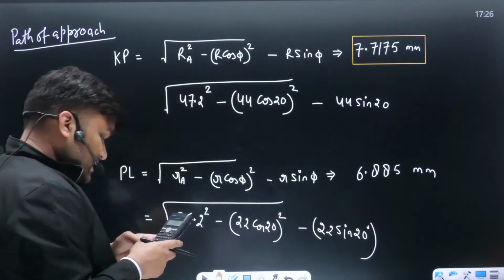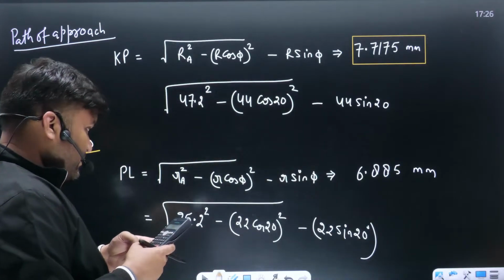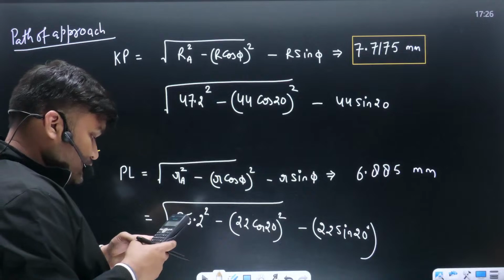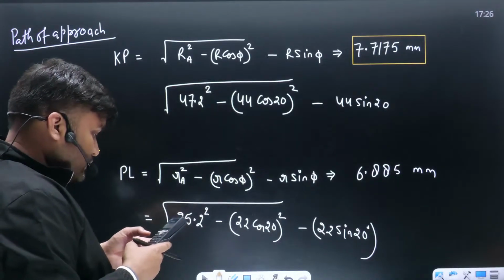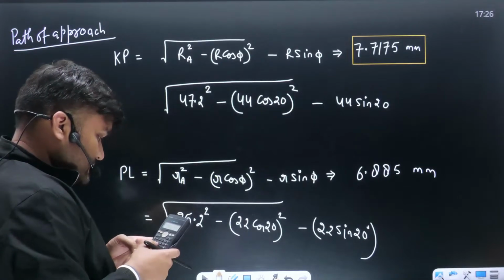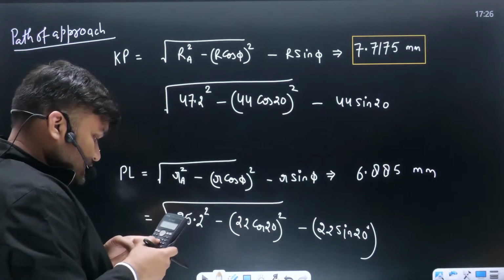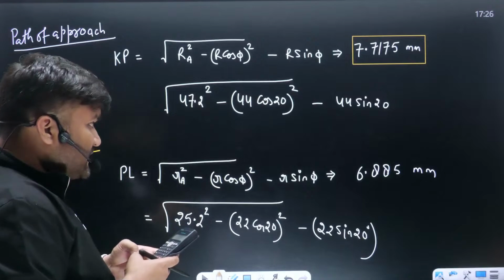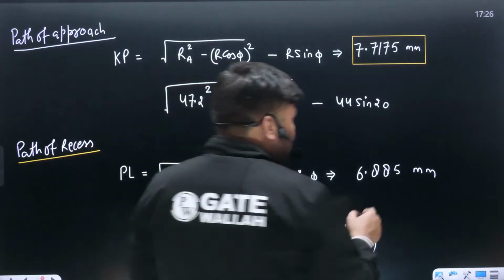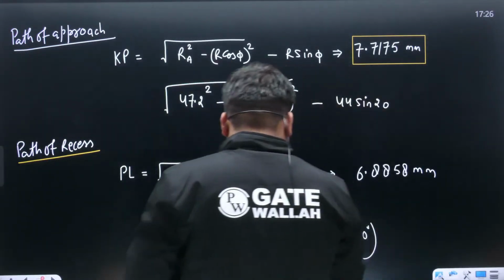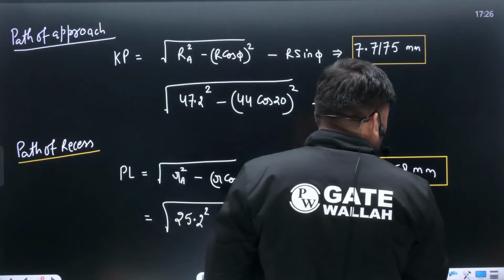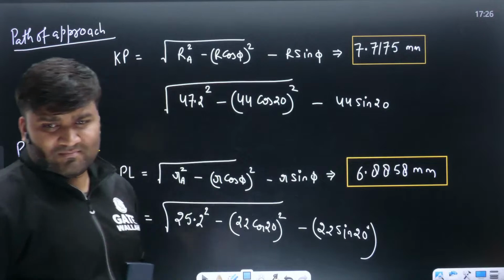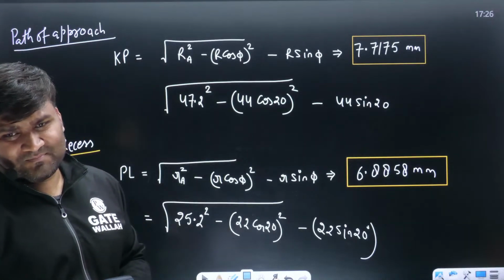Let me check once again. 25.2 square करेंगे minus 22 cos 20 square, take out under root, minus 22 sin 20, 6.8858. ठीक है बेटा, correct. I am unnecessarily doubting you. You are intelligent.